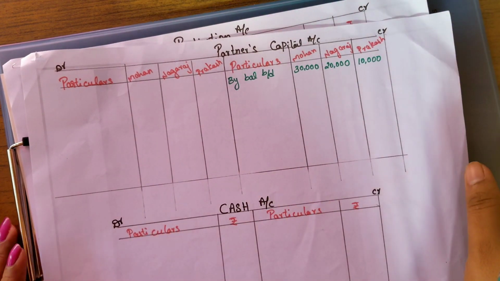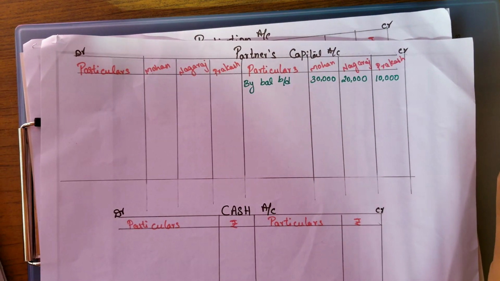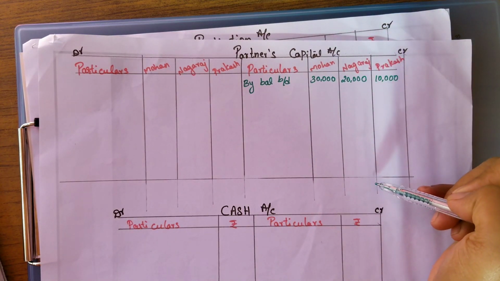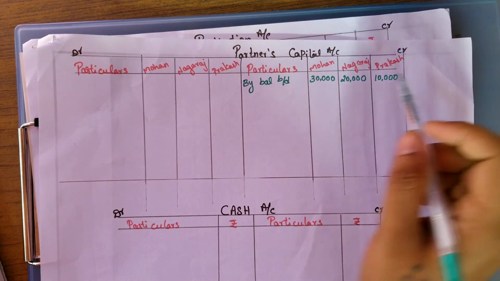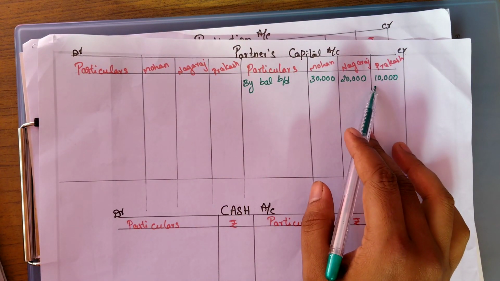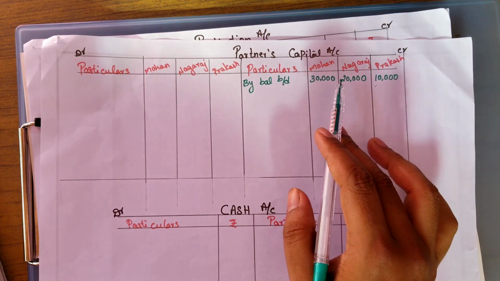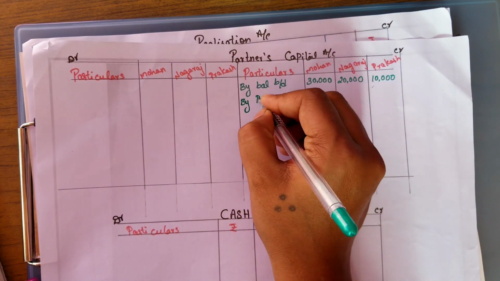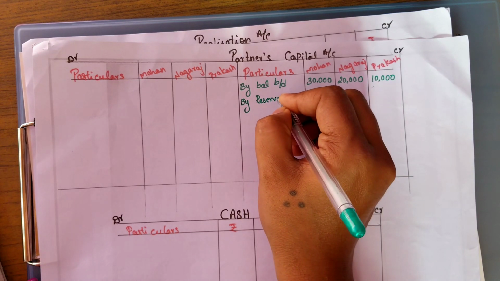Just to make it easy and simple, I am giving that. Okay. So here we will write all the incomes of the partners in the credit side and all the expenses in the debit side. We have written the capital for the partners, and they have given the reserve fund in the balance sheet. So reserve fund also should be shared here.